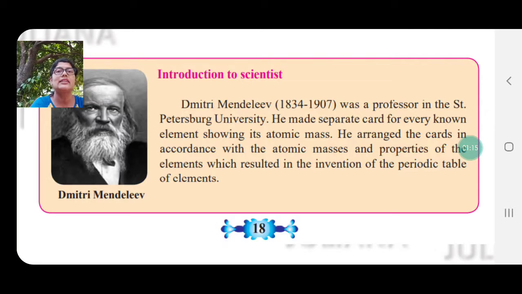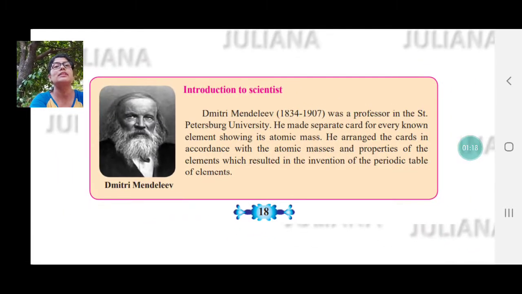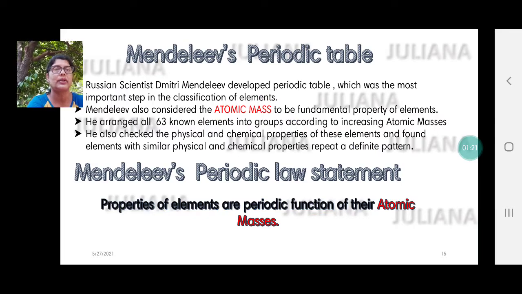This resulted in the invention of his famous periodic table, which was accepted by many of the scientists. Of course, later on a few changes were made. So Russian scientist Dmitry Mendeleev developed his own periodic table, which was the most important step in classification of elements. Mendeleev also considered atomic mass to be the fundamental property of elements, like Dobereiner as well as Newland. This is where probably they were going wrong.